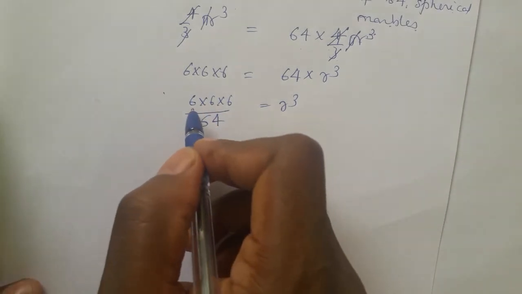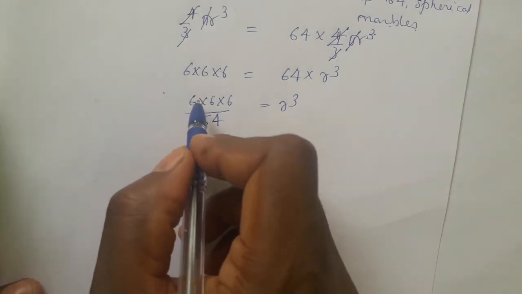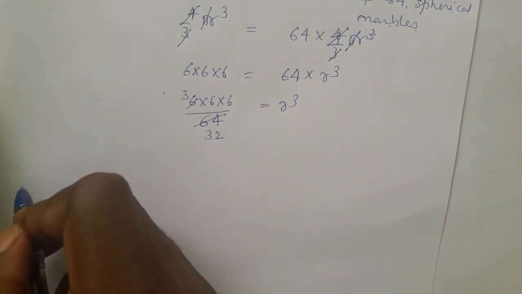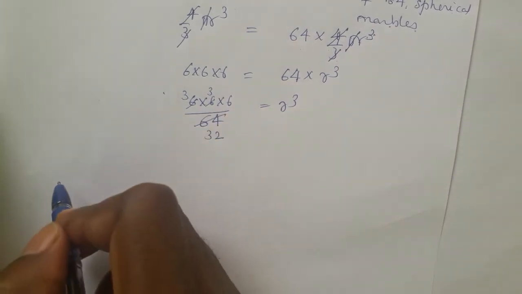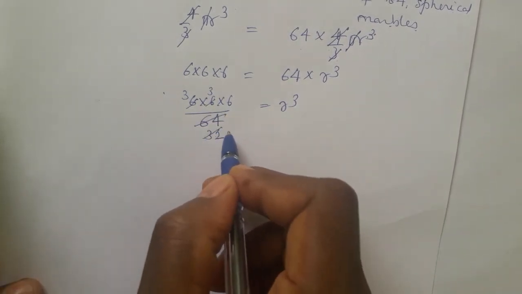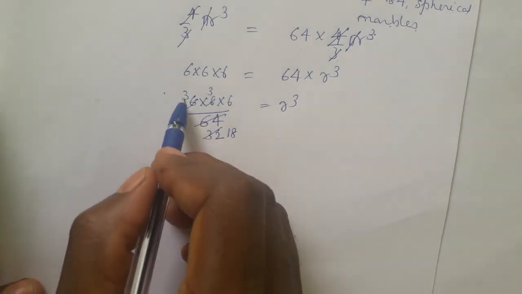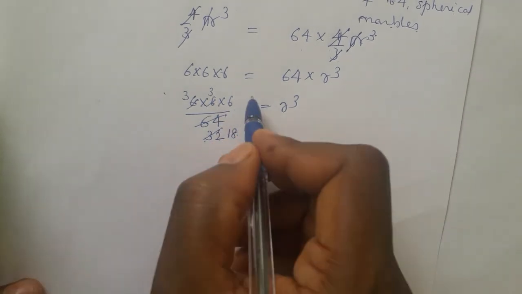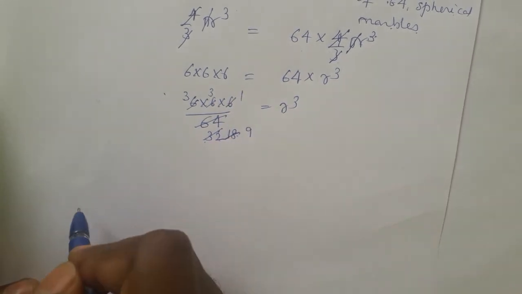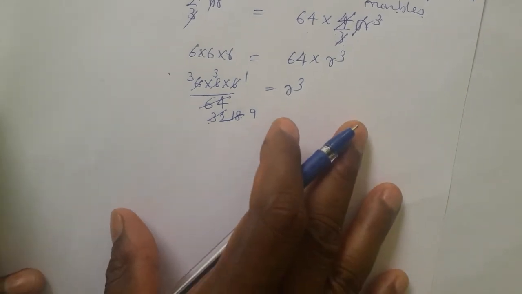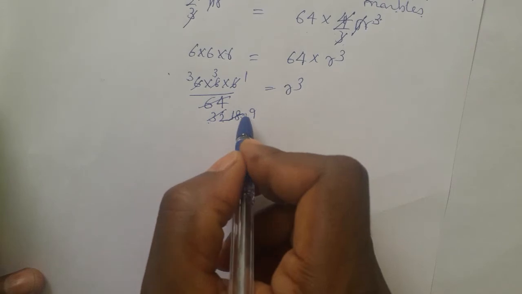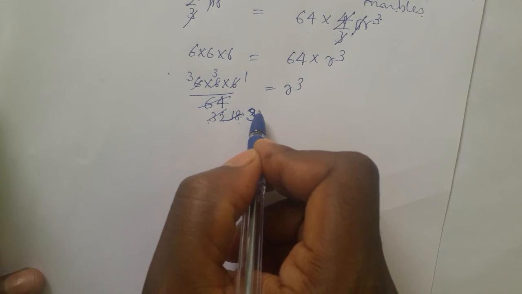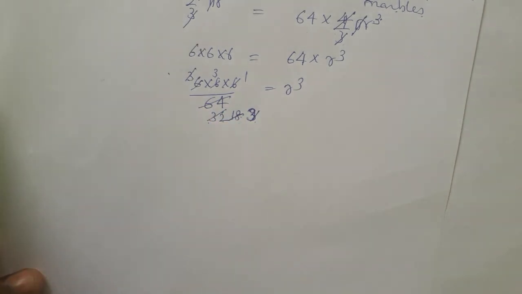Now we cancel by the 4 table or 2 table. Again, 6 ones are 6, 6 threes are 18. Sorry, 6 ones are 6, 6 threes are 18, and this 3 and this 3 get cancelled.